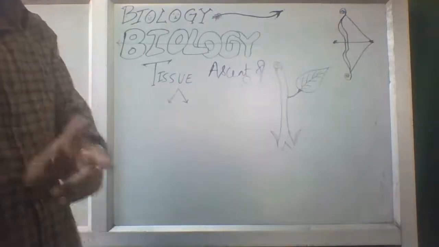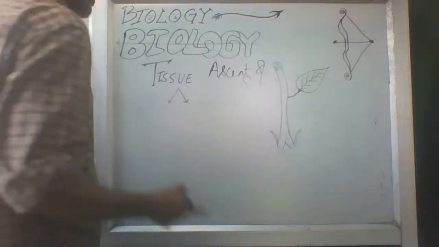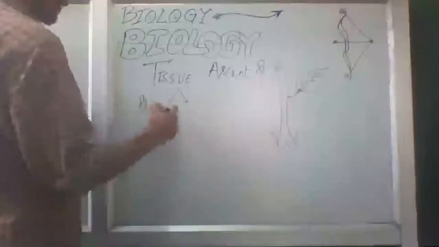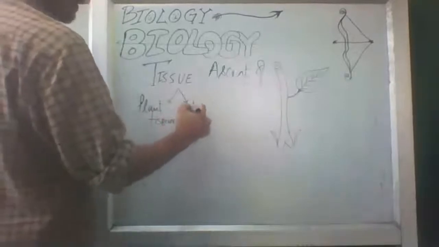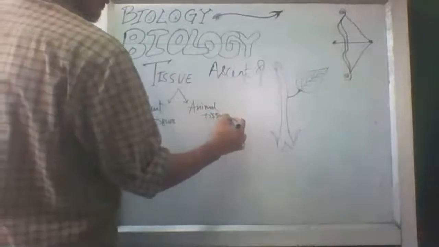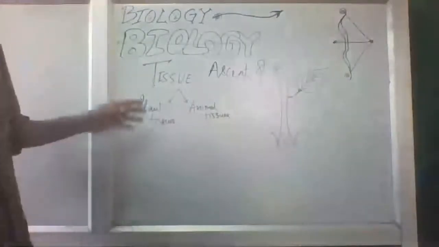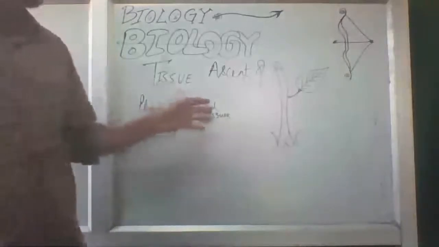So the tissues are of two types, only two types. I am making it easier for you. How interesting it is going to be. One is known as plant tissue, and the other is animal tissue. So interesting things have started now. We will study plant tissues and animal tissues.